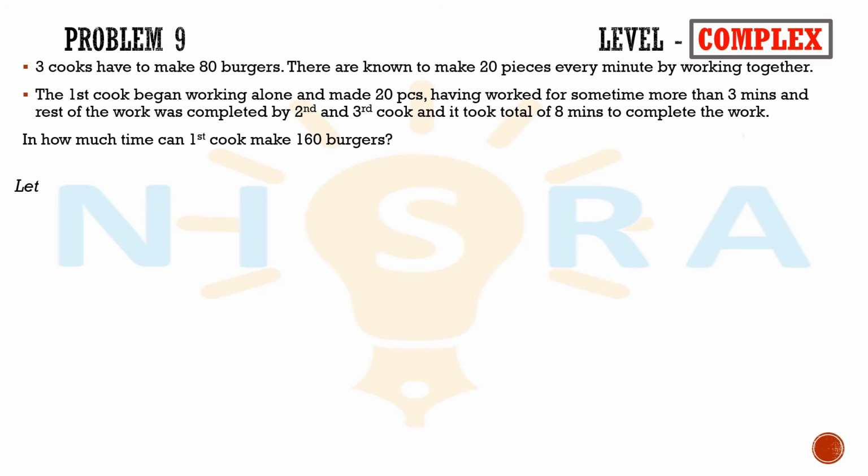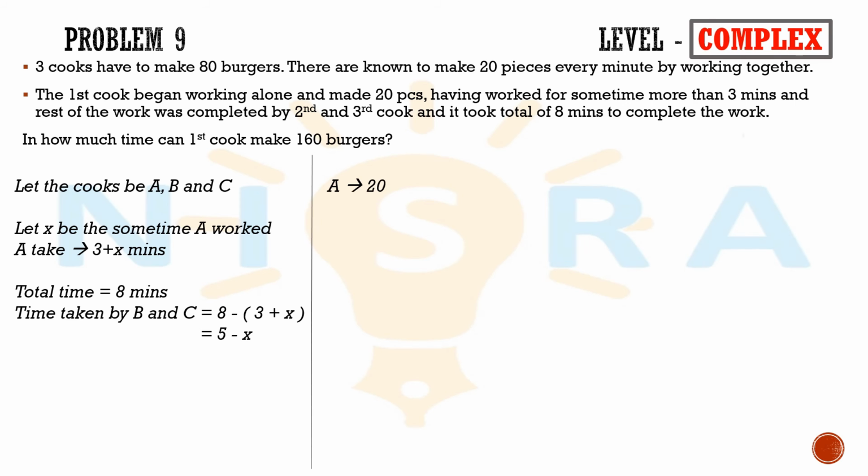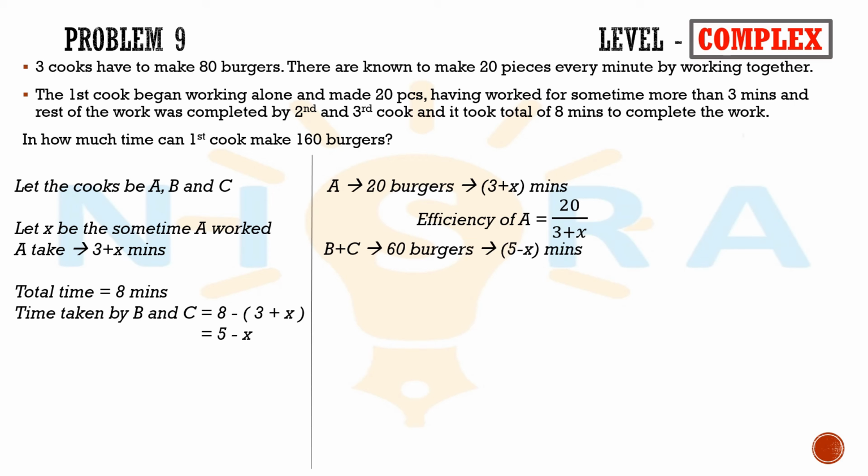Let the cooks be A, B, and C. Let X be the extra time A worked. So A takes 3 plus X minutes. The total time is 8 minutes. The time taken by B and C will be 8 minus (3 plus X), which is equal to 5 minus X. A can do 20 burgers in 3 plus X minutes. So the efficiency of A will be 20 by (3 plus X). B and C can do 60 burgers in 5 minus X minutes. So the efficiency of B and C will be 60 by (5 minus X).